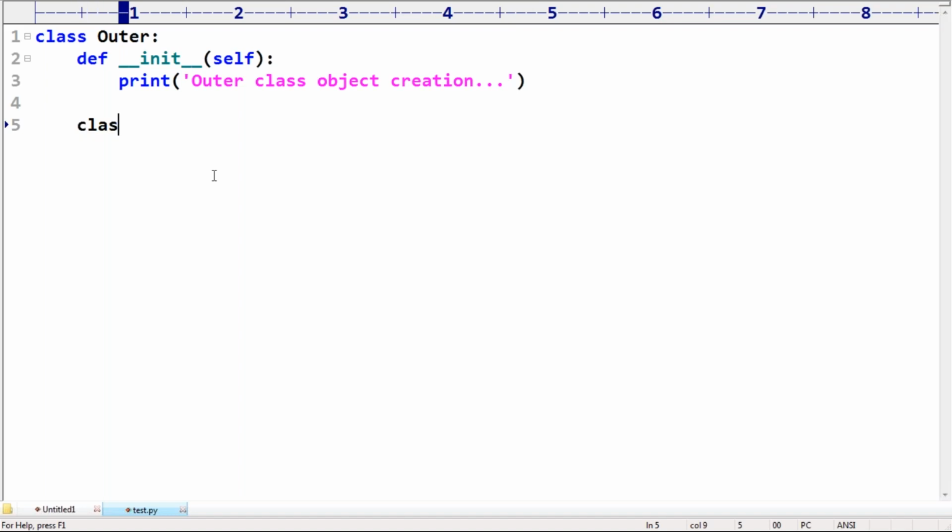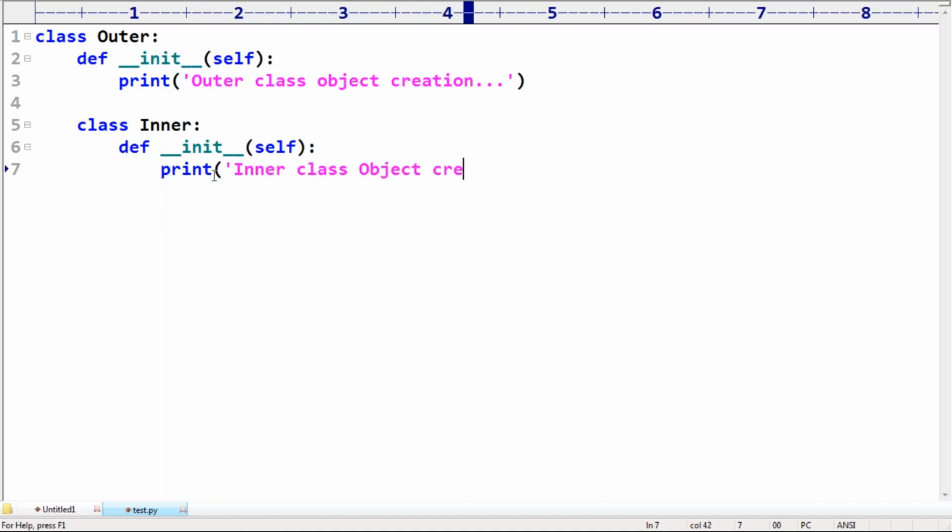Now I'm taking class Inner inside the outer class, with def __init__(self), and I print 'inner class object creation'.